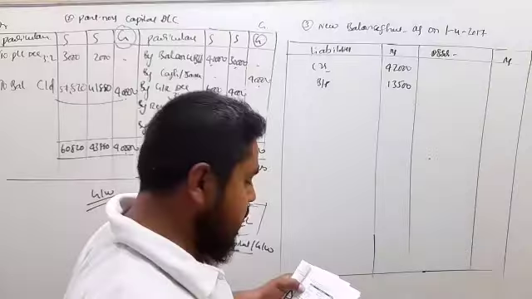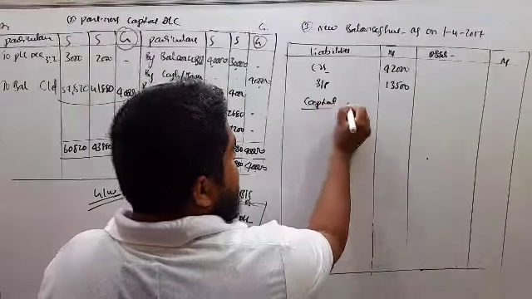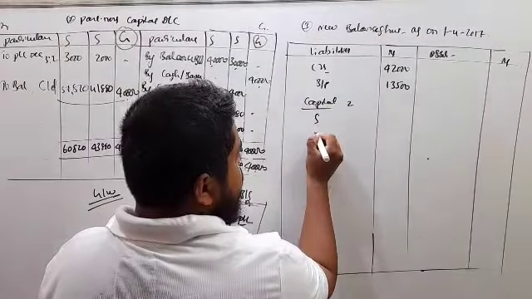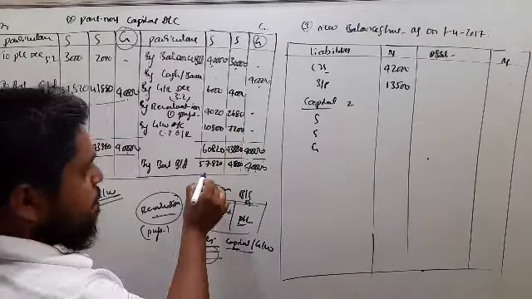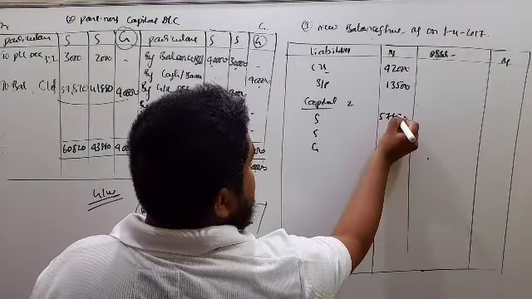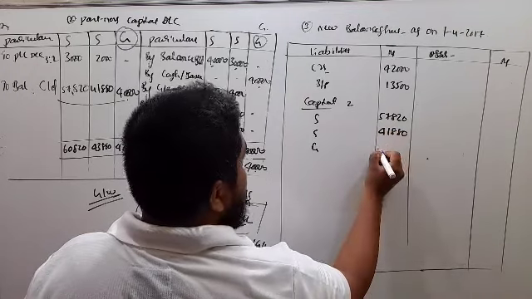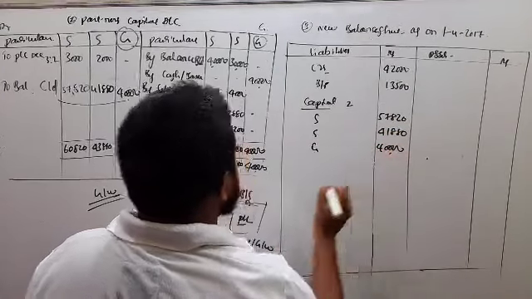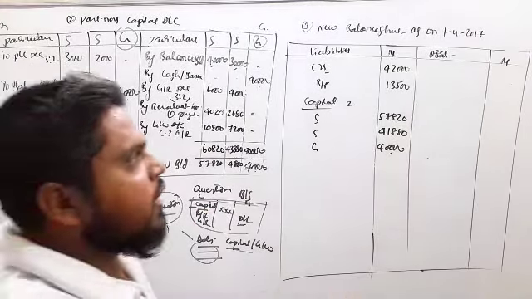General reserves we have already taken under the partners capital account, and the capitals as per step 2, the capitals of Suresh, Satish and Girish: 57,820, next 41,880 and 40,000. So as per the old balance sheet, we have revised the liability side. Now come to the asset side.